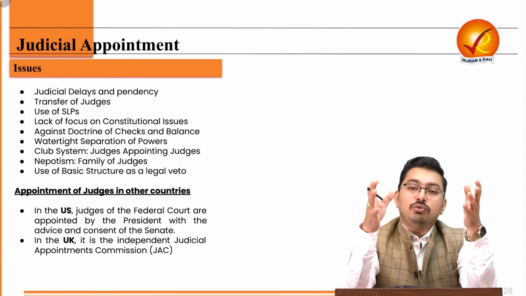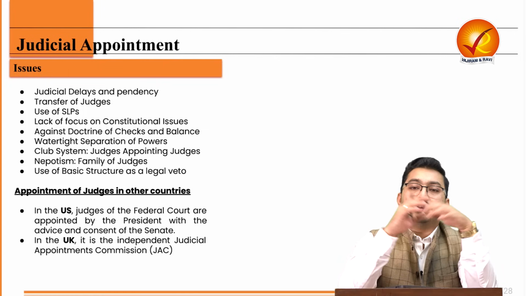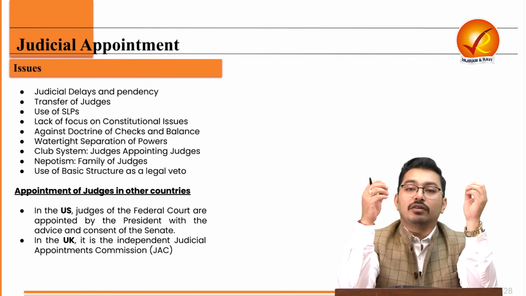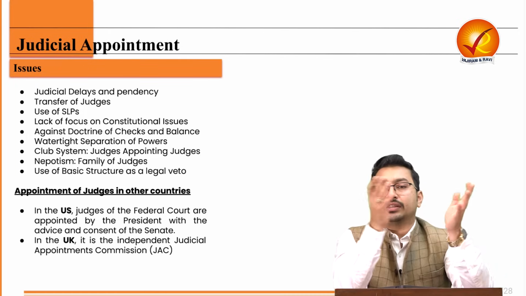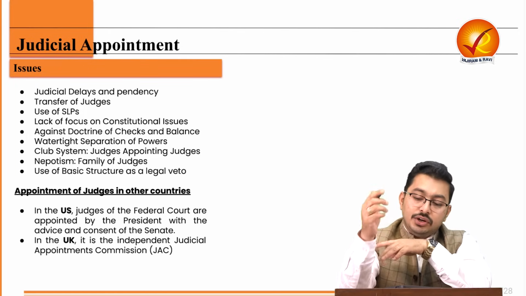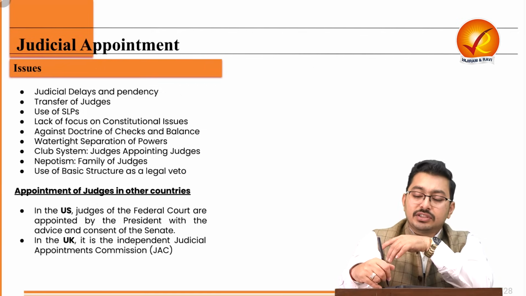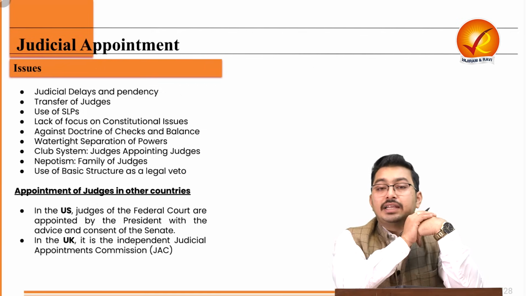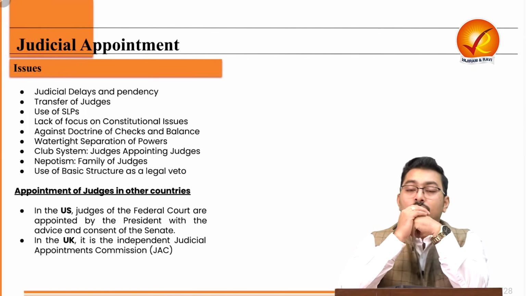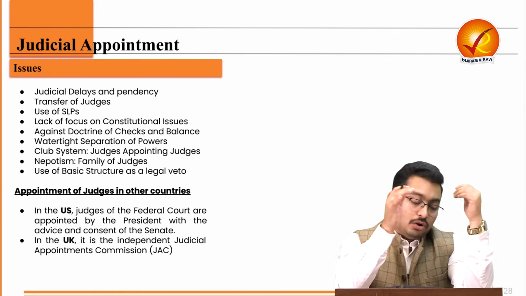Now, there are some issues with this judicial appointment. First, we see in India that there are a lot of judicial delays, a lot of judicial pendency. More than 60,000-70,000 odd cases are pending before the Supreme Court itself. Then a lot of times there are issues in the transfer of judges, and it has been called arbitrary by many judges who have been transferred as a punishment posting towards the northeast.